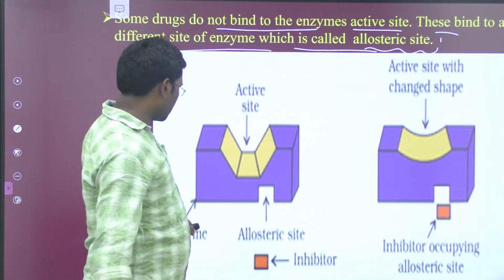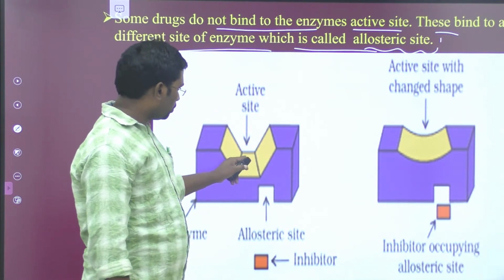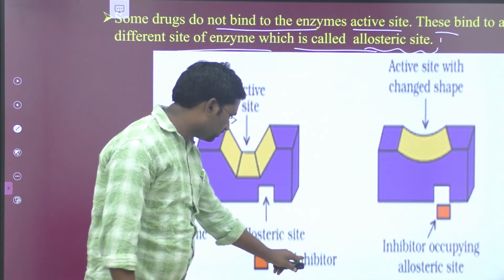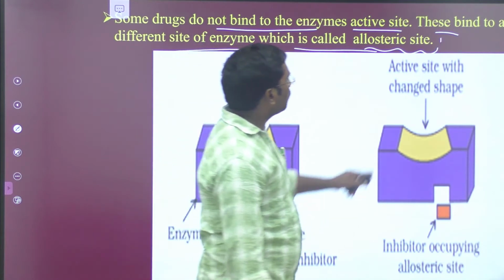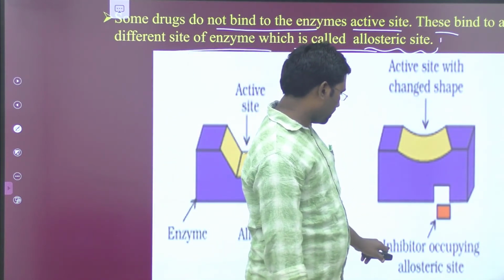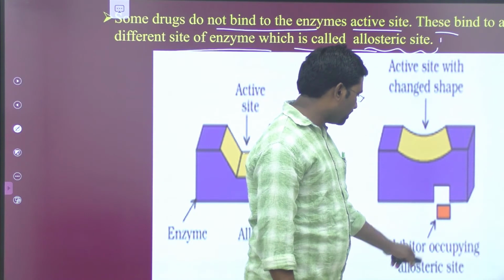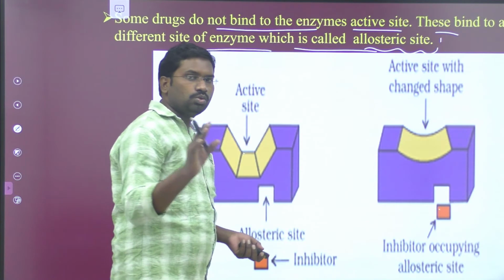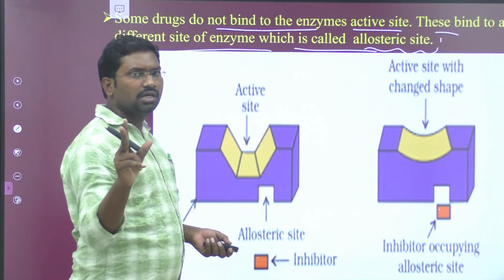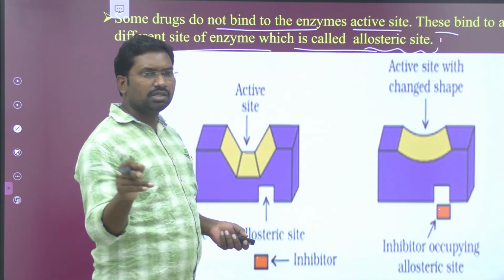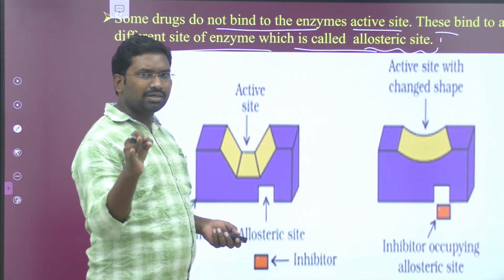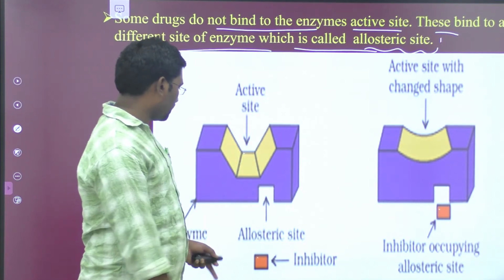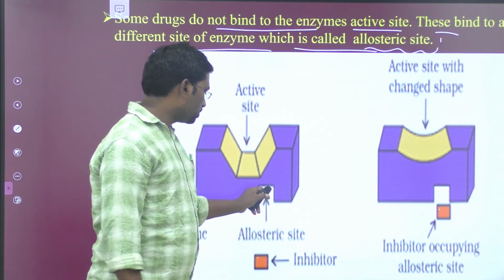So look at this image. This is the enzyme. This yellow part is the active site, and at the bottom of the enzyme is the allosteric site. This is the inhibitor, occupying the allosteric site, and the active site has changed shape. Here you have to notice two important points. In case 1, the competitive inhibitor, the drug only blocks the active site of the enzyme. But in the case of the allosteric site, the inhibitor blocks the allosteric site.